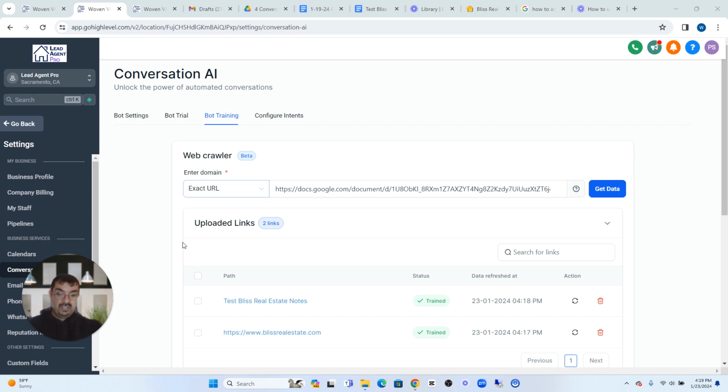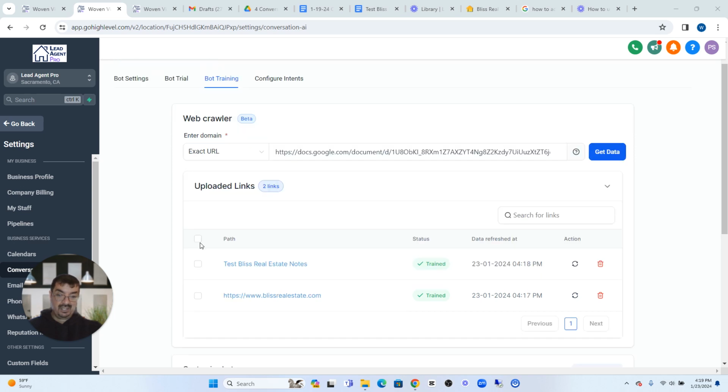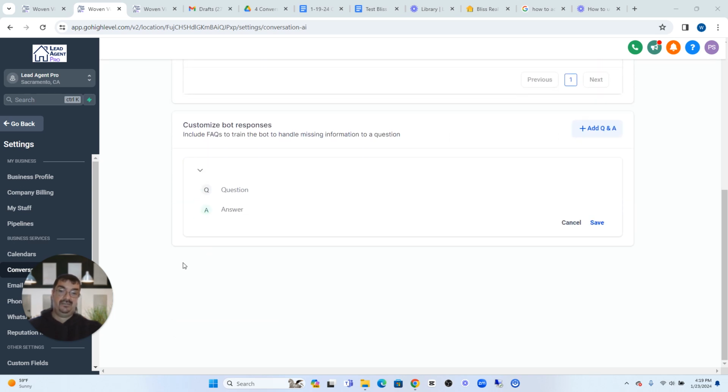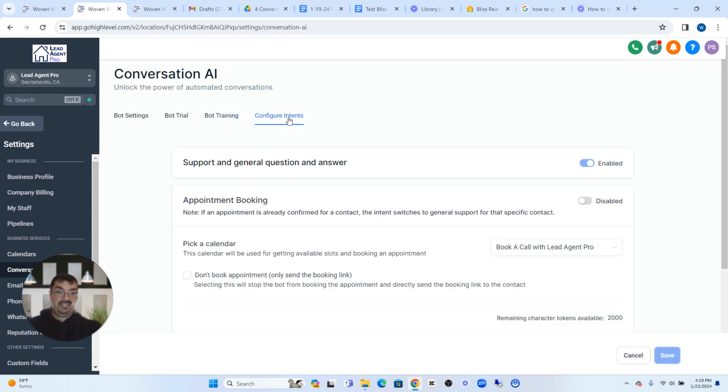Now, once we have the conversation AI trained with the docs we want, the links we want, and the FAQs we want, we want to configure the intent for the conversation AI. So we come over here to configure intent. This conversation AI can book the appointment for our client.